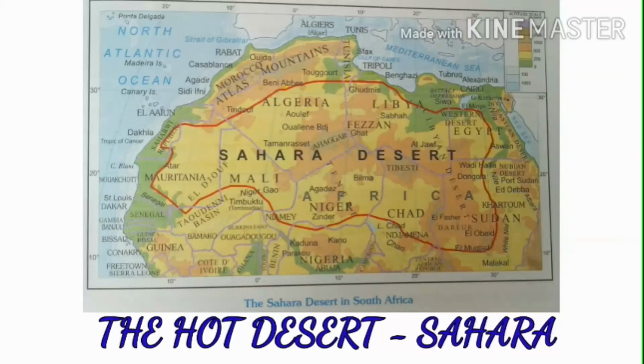People are divided into several groups or tribes. What are the most dominant ethnic groups of the Sahara? Yes, Bedouins, Berbers, Moors, Tuaregs, Tubu and Hausa. These are the most dominant ethnic groups of the Sahara. The camel is also known as the ship of the desert. Clear? Okay, what are the works of the tribal people?